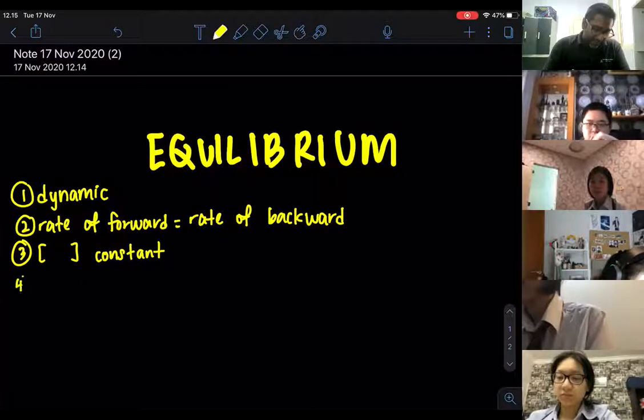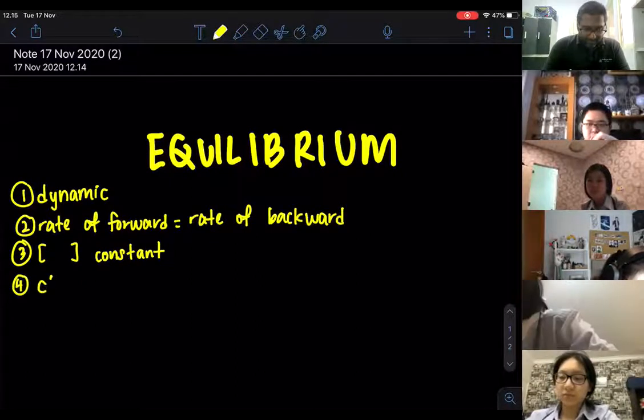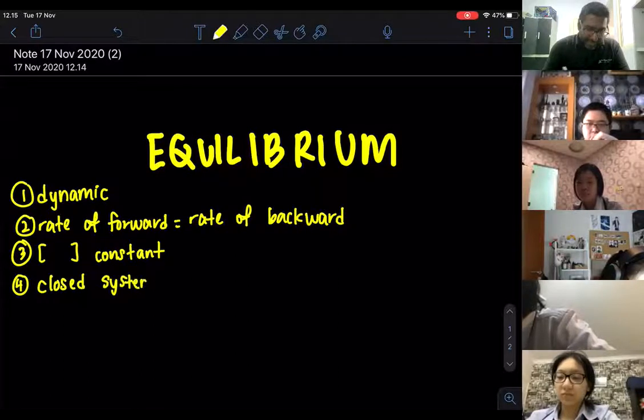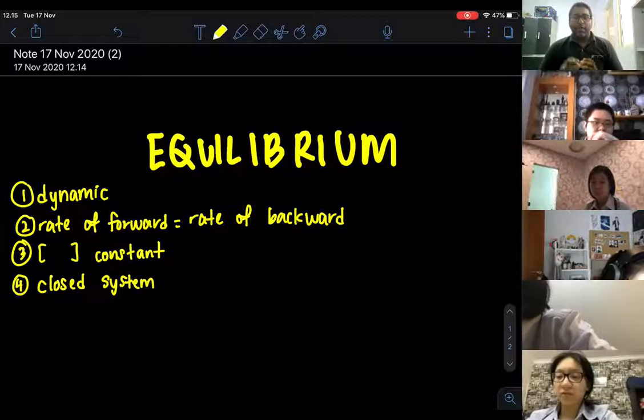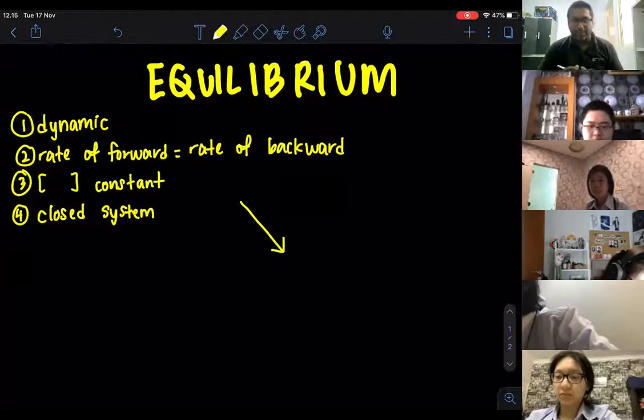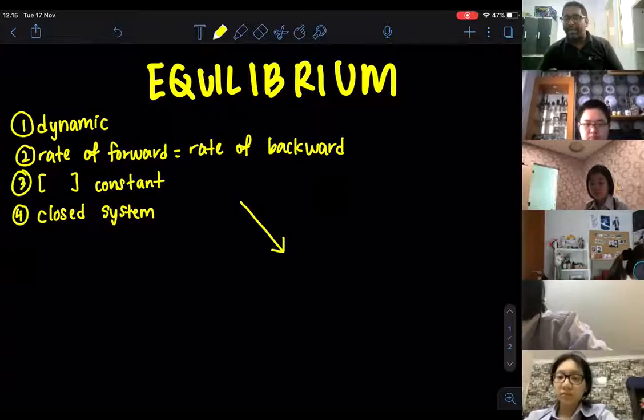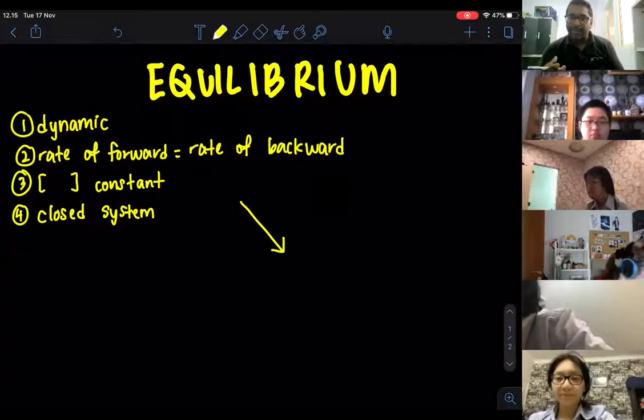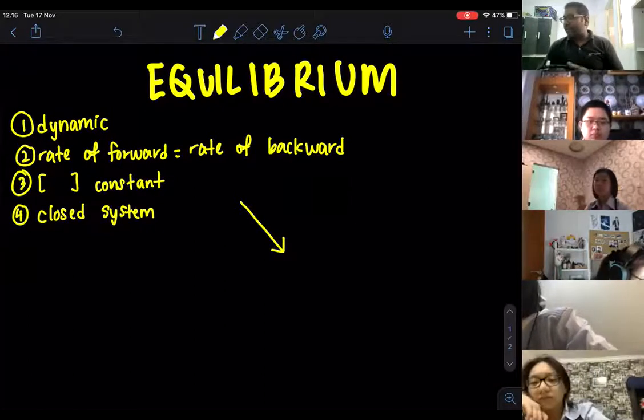And this must happen in a closed system. What is a closed system? Nothing goes in and nothing goes out. So this is important. Now, when we try to make this equilibrium system an open system, what is an open system? Maybe we remove something, maybe we change something. So there are certain things that we can do.